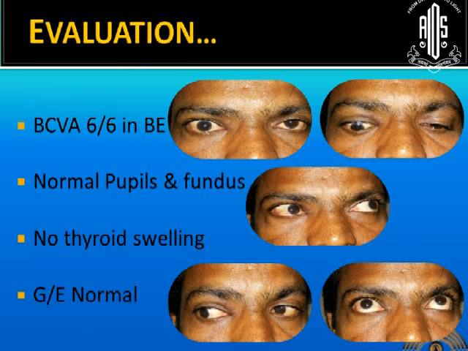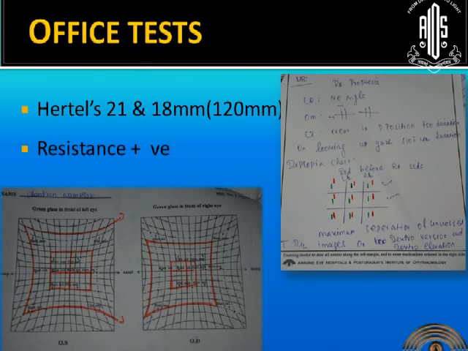We can see here the lid retraction and the mild prominence of the eye. We can see the lid lag here on down gaze. This will easily tell us that this is a thyroid related orbitopathy. And here we can see mild adduction restriction, abduction restriction and elevation restriction. And Hertel shows a mild proptosis and forced duction was positive. And you can see the restriction here for the lateral rectus and the elevation. It hasn't yet gone into the fibrotic stage.